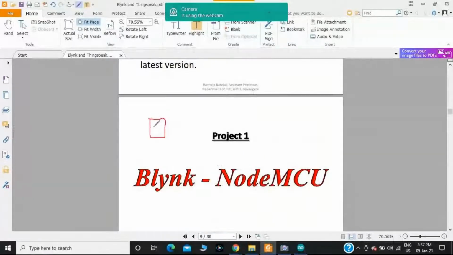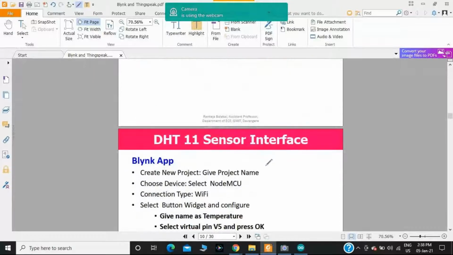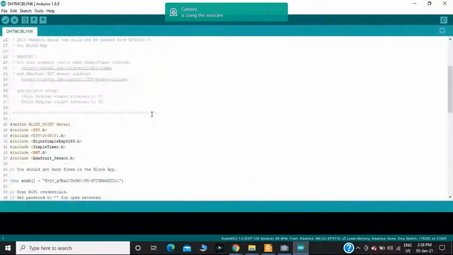The scenario is like this. This is the DHT sensor. I am going to measure the temperature and humidity values from the DHT sensor. Then the sensor data will be sent to the NodeMCU. Then with the help of the ESP8266, I will send the two parameters, temperature and humidity, to the Blynk app through the Blynk server. First I will go through the code.